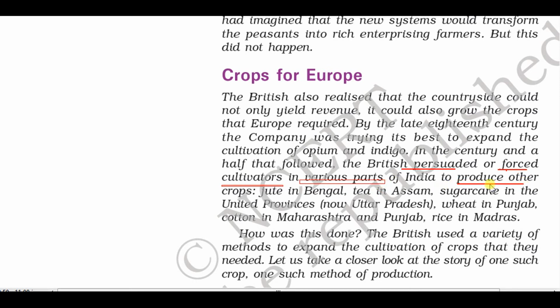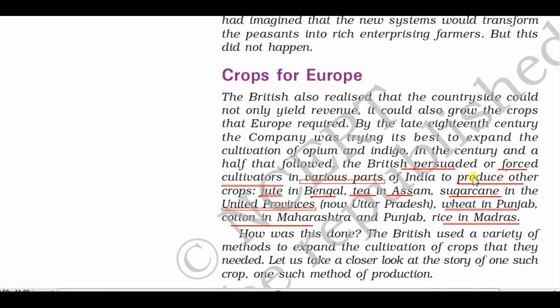To produce jute in Bengal, tea in Assam, sugarcane in United Province, wheat in Punjab, cotton in Maharashtra, and rice in Madras.